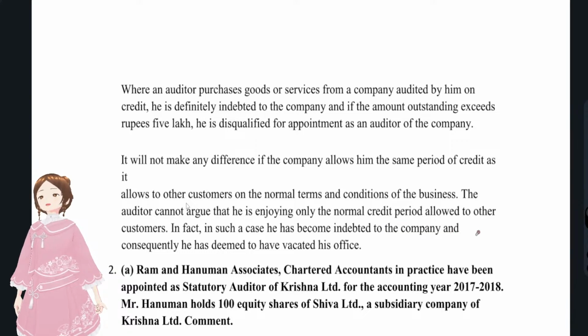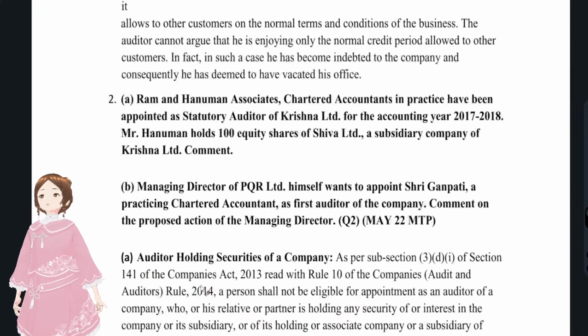He has become indebted to the company and consequently he is deemed to have to vacate his office immediately. So disqualification occurs. He attracted disqualification. So he has to vacate his office.